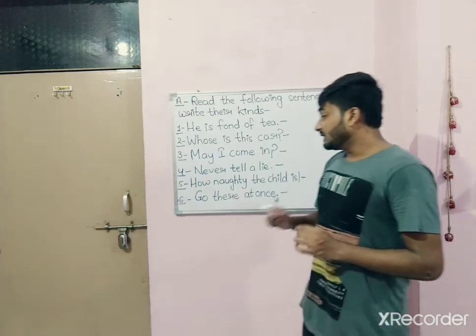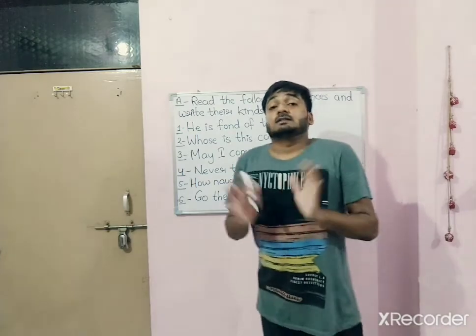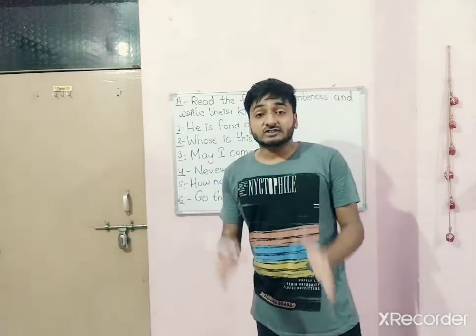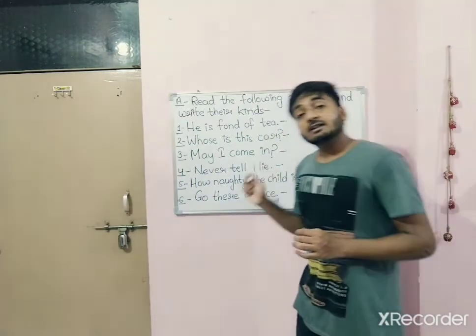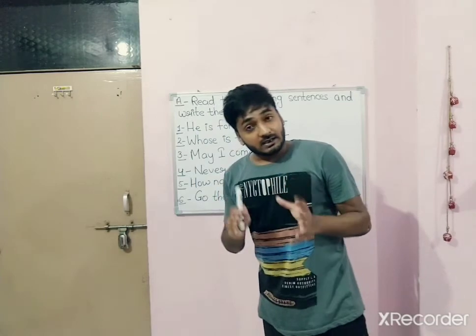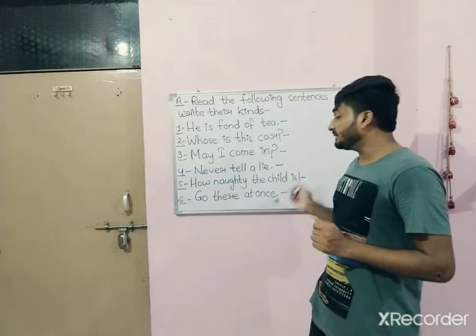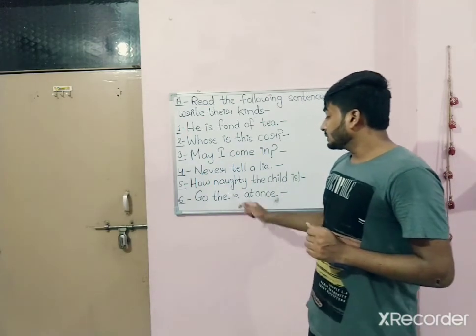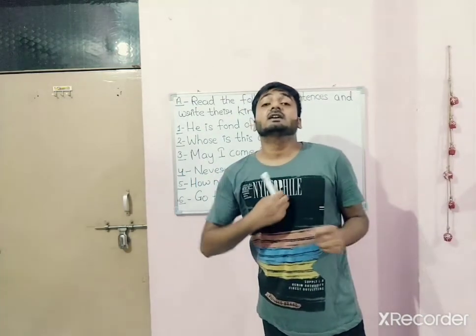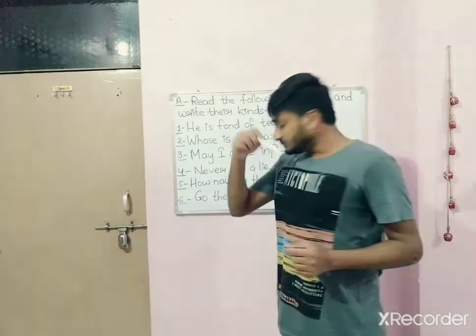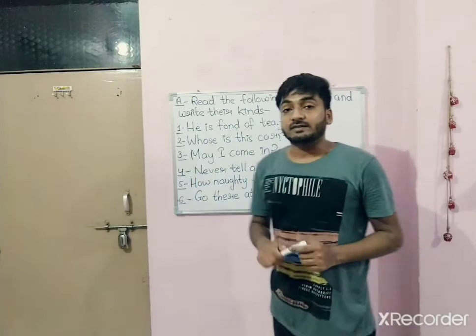Number 5, how naughty the child is! Exclamation mark. That person is surprised or amazed by that child. So he is saying how naughty the child is, and it ends with an exclamation mark. That means this sentence is an exclamatory sentence. Number 6, go there at once. Here someone is giving an order, go there at once. That means this is an imperative sentence.